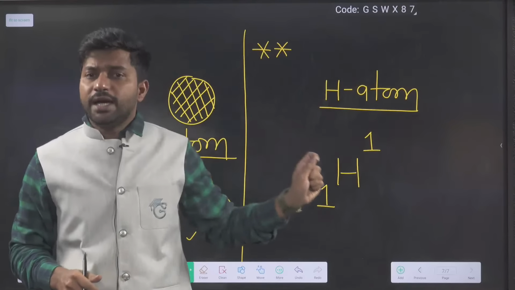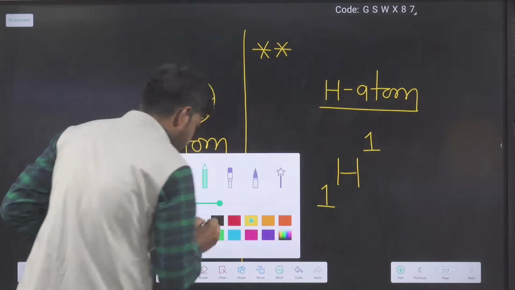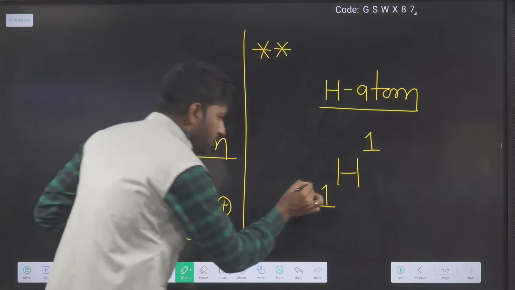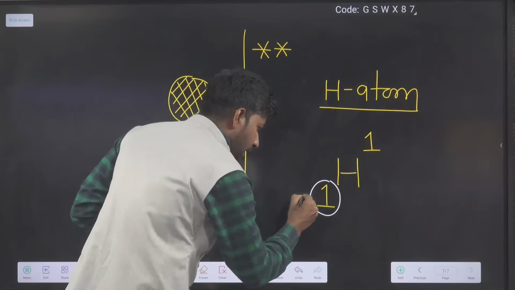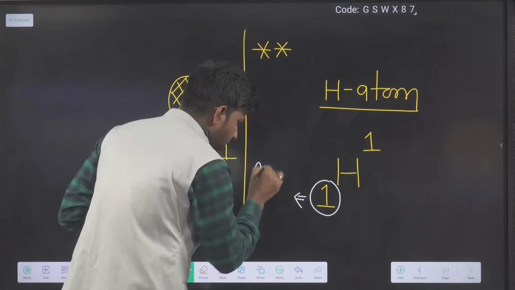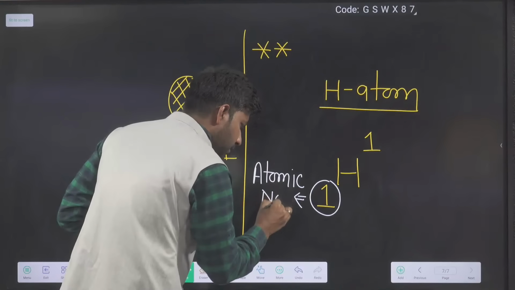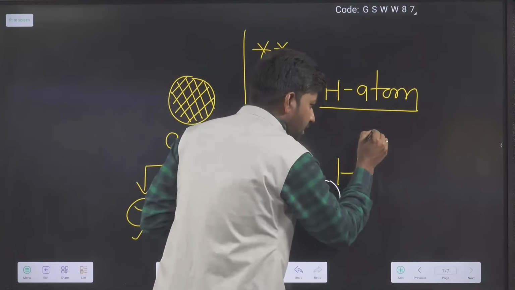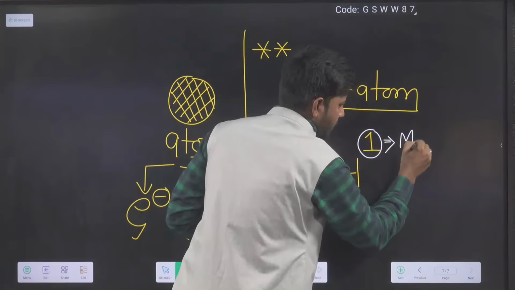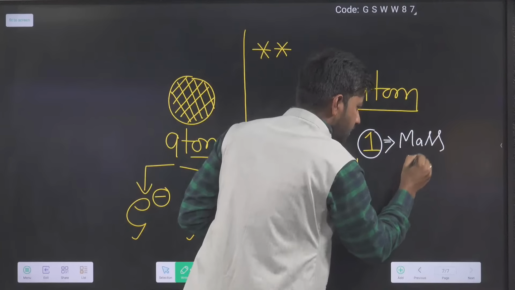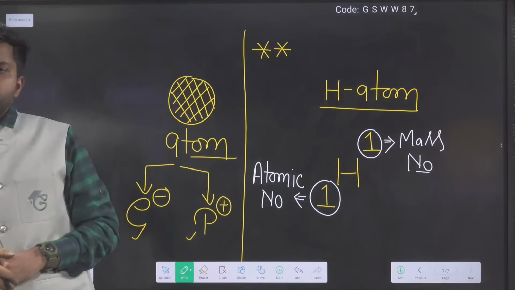We all know whatever is written at the bottom side is known as the atomic number, and whatever is written at the top right corner is known as the mass number, atomic number and mass number.